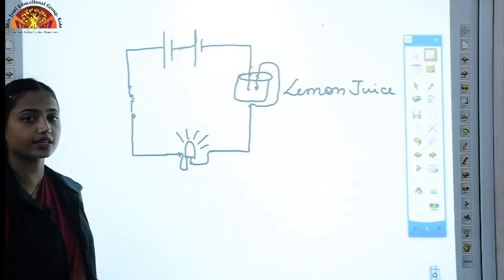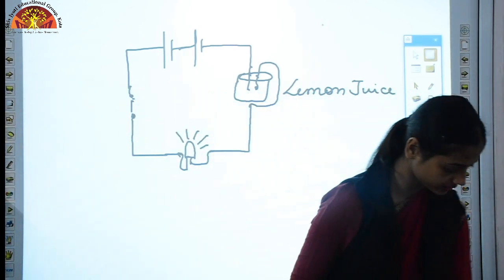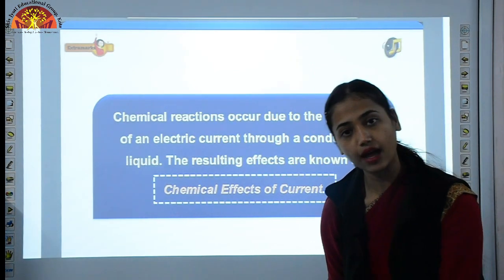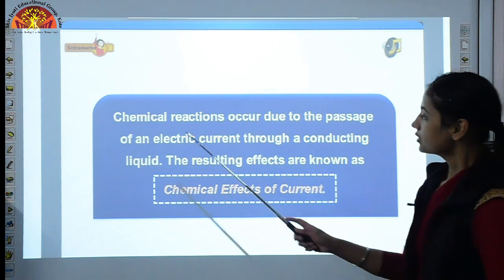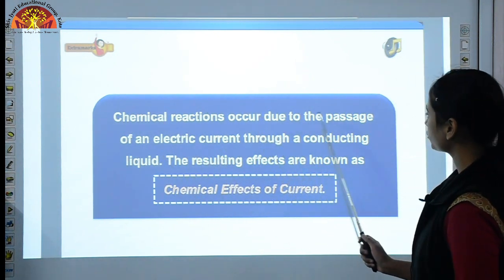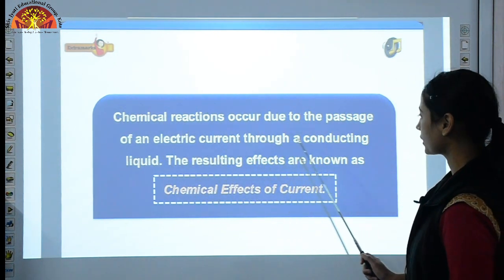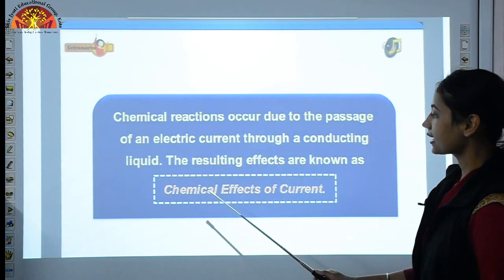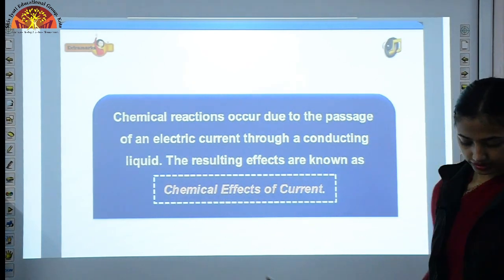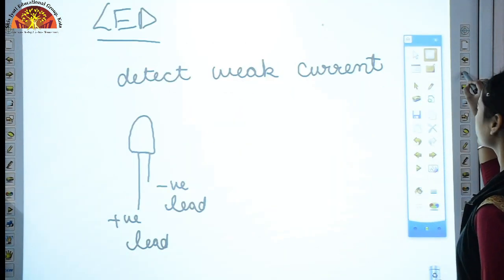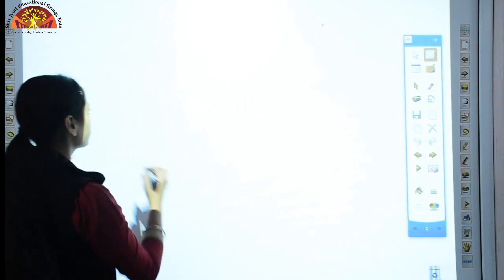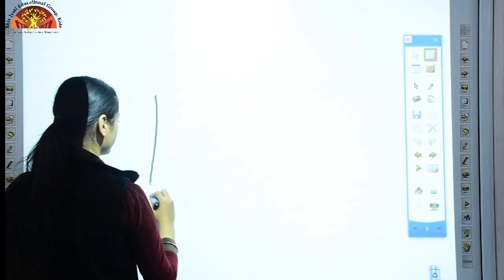So understood what is chemical effect of electric current? When current is responsible for chemical changes in liquid. So chemical reactions occur due to the passage of an electric current through a conducting liquid. The resulting effects are known as chemical effects of current. Now let's have a look at a few terms. What actually happens when current passes through any liquid?